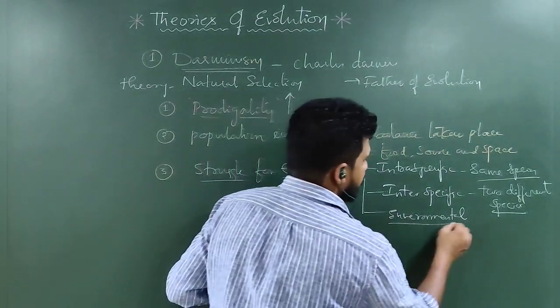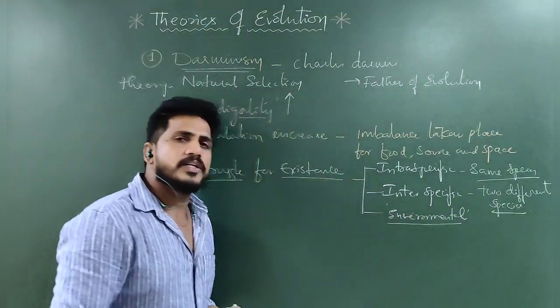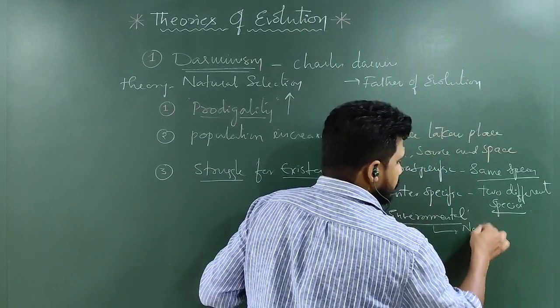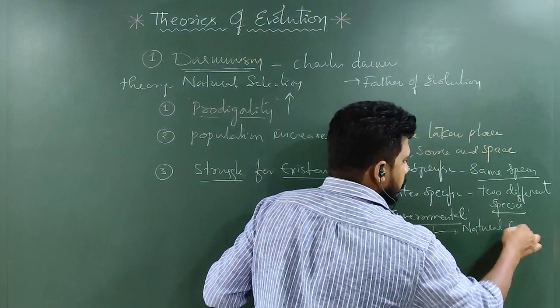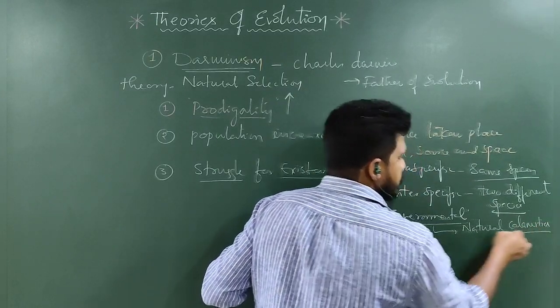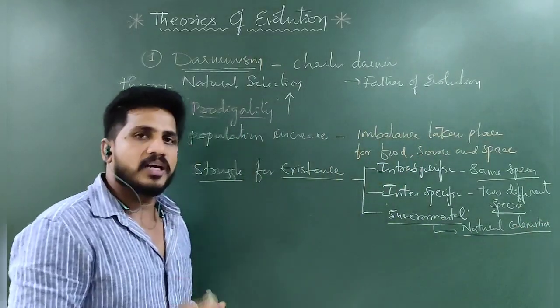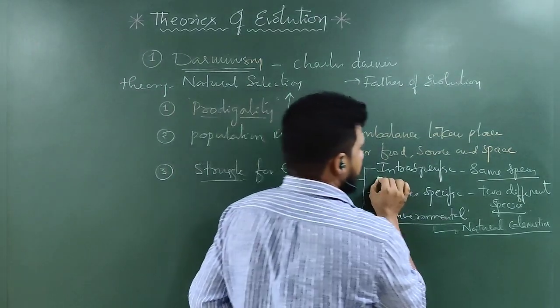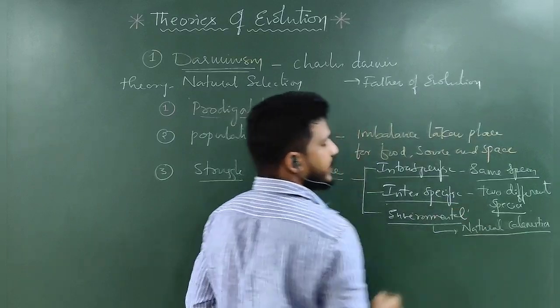But environmental, sometimes due to floods or natural calamities, food and resources will be isolated or reduced. That is also a natural competitor. But compared to intraspecific, interspecific is less.